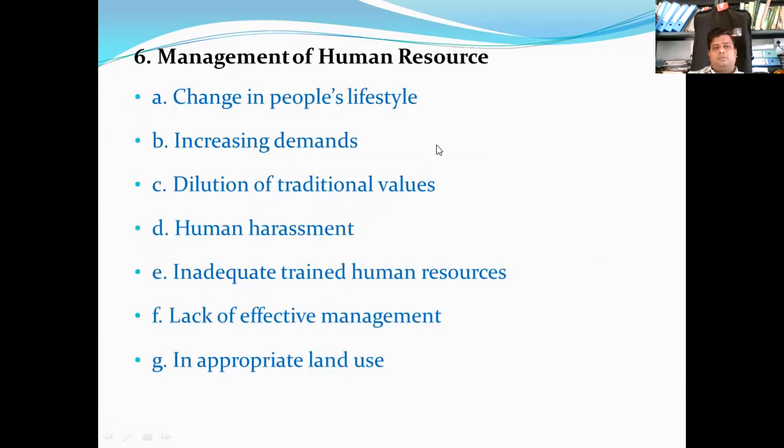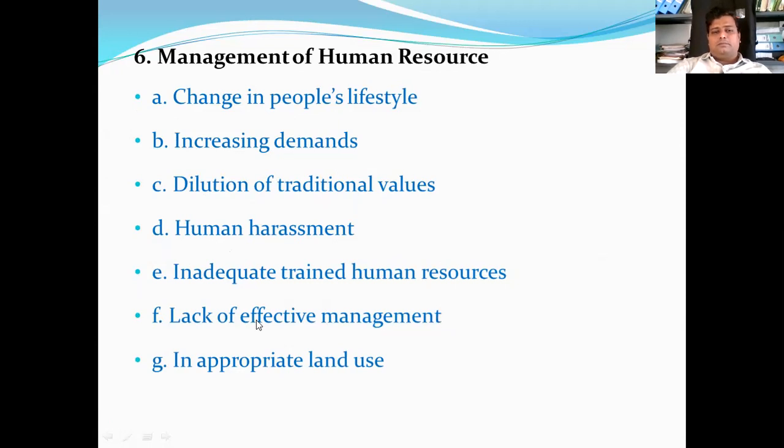Management of human resources: people's lifestyle has changed during the last decades. There is a use-and-throw system we are adopting nowadays. So that also affects biodiversity, with increasing demands for food and other products that are affecting our livelihoods. Dilution of traditional values, human harassment, and inadequately trained human resources also affect the loss of biodiversity, as does lack of effective management of resources.